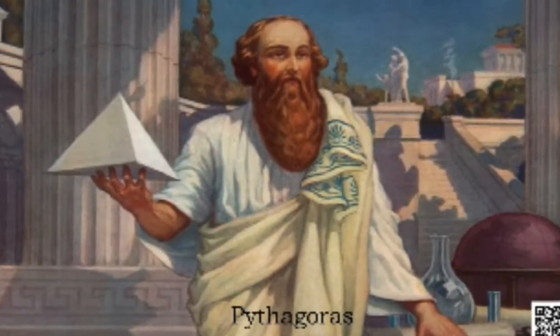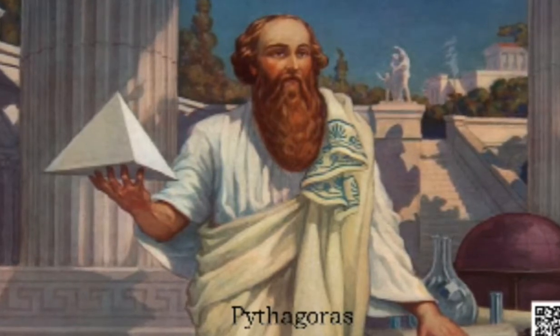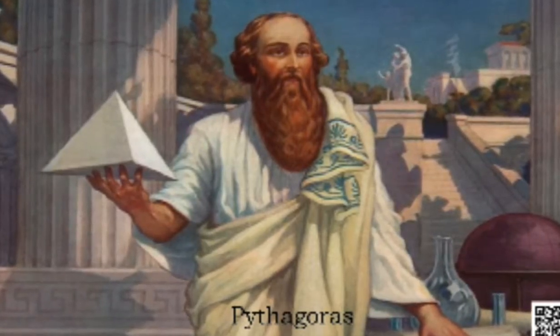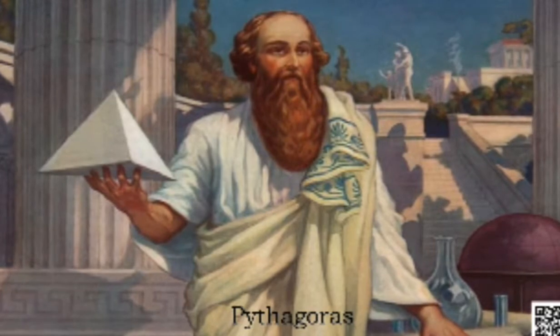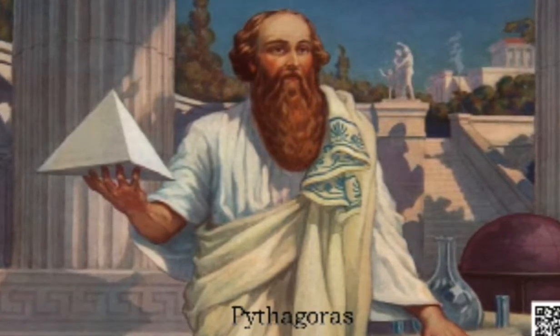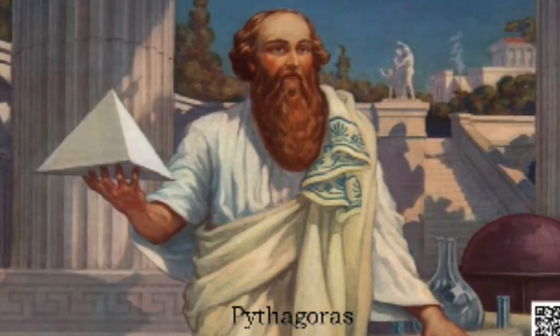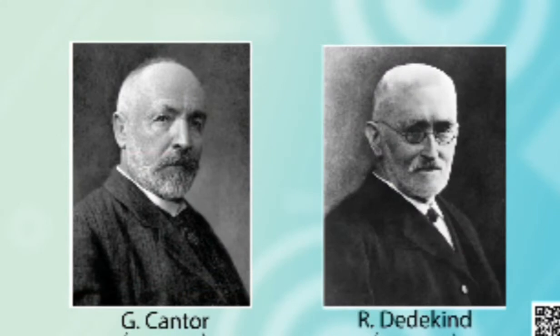About 400 BC, he discovered that square root of 2 is an irrational number because it cannot be written as P upon Q. And around 1800, two German mathematicians, G. Cantor and R. Dedekind, discovered that corresponding to every real number, there is a point on the real number line, and corresponding to every point on the number line, there exists a real number.